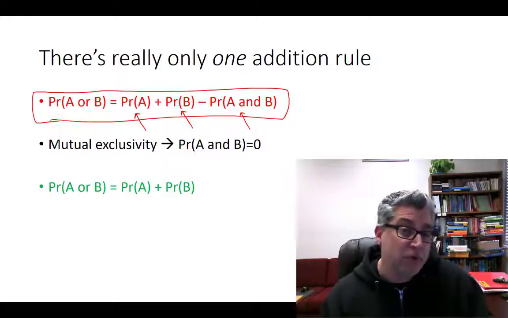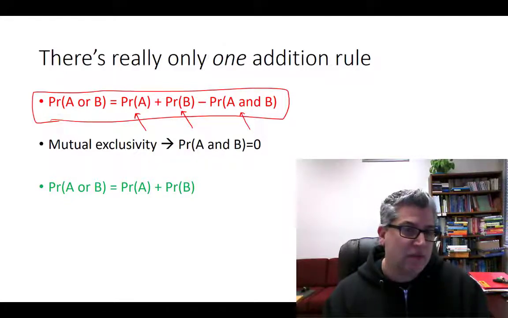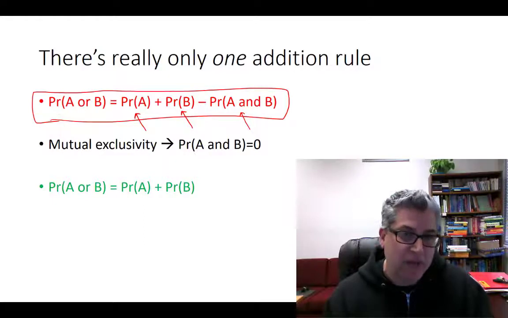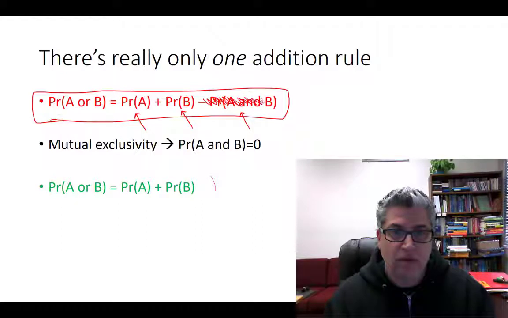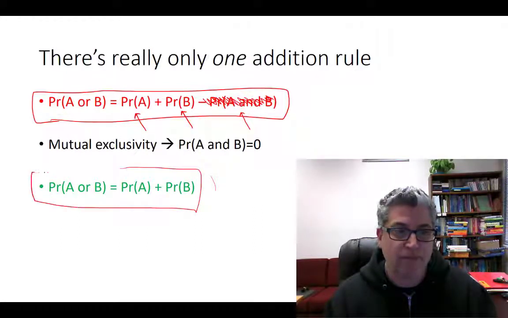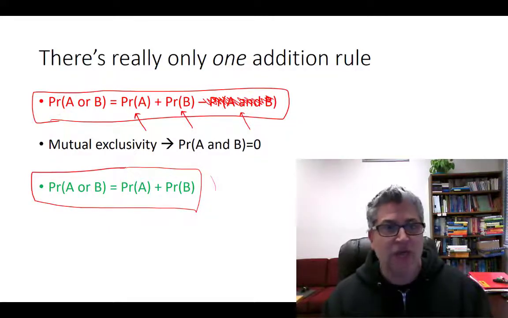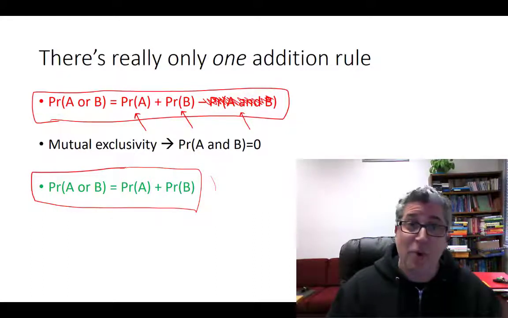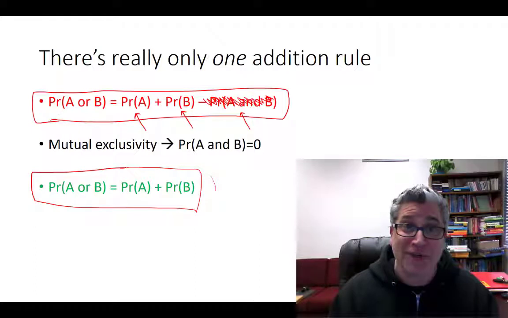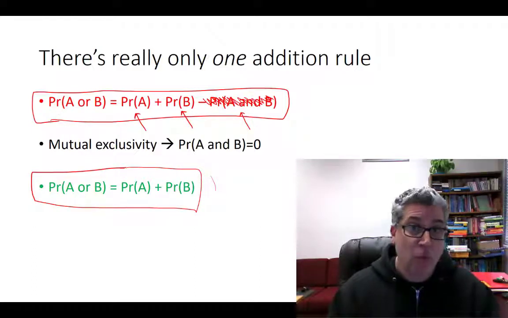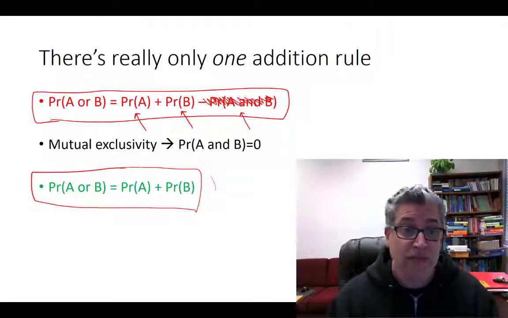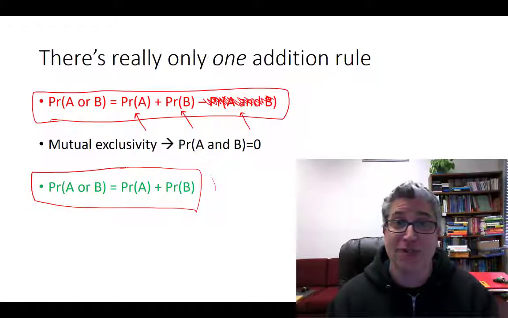But if the two events are mutually exclusive, then there's no chance that you could get A and B. And so you would just plug in a 0 in here, and that would leave you with addition rule number 1. So in other words, addition rule number 1 is just a special case of addition rule number 2. If you need to cram a whole lot of stuff into that index card for your exam, just put that one big addition rule, and then you can just plug in zeros as needed.